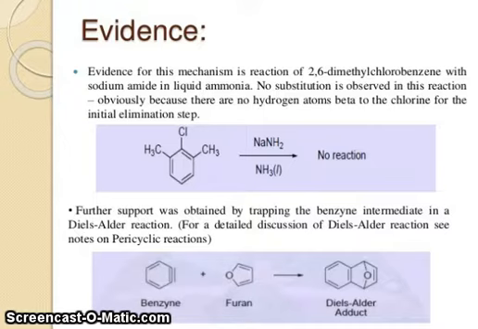So you can see this reaction does not happen. Further support was obtained by trapping the benzyne intermediate in a Diels-Alder reaction. For a detailed discussion of Diels-Alder reactions, see the pericyclic reactions.